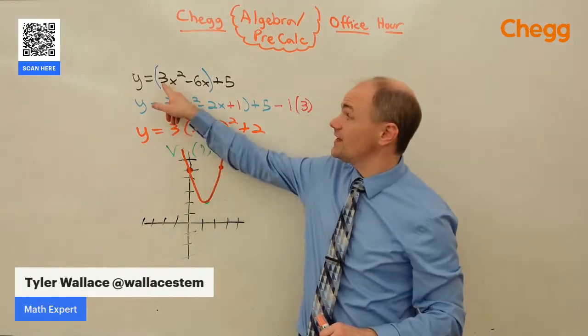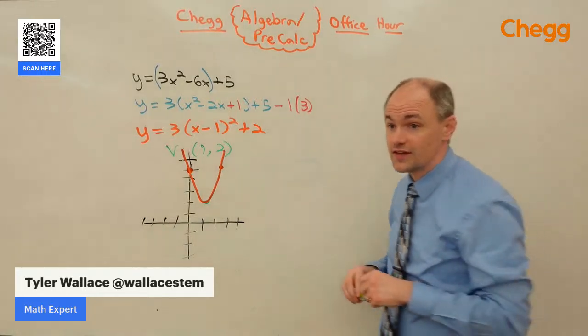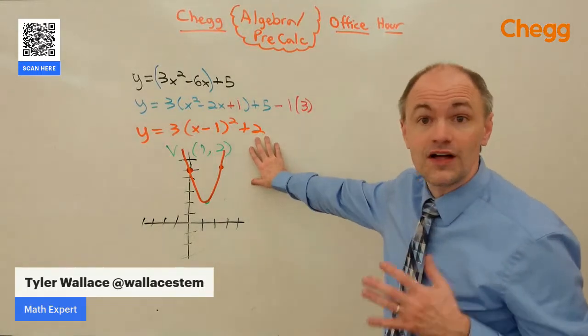Any point on this parabola is a solution to this. We say a graph is a picture of the solutions. And so that is how I would graph the quadratic parabola.